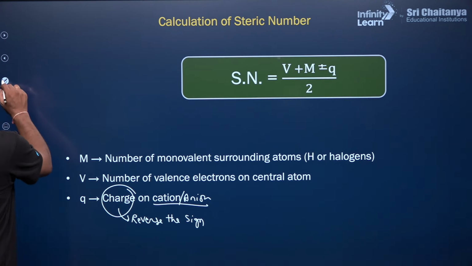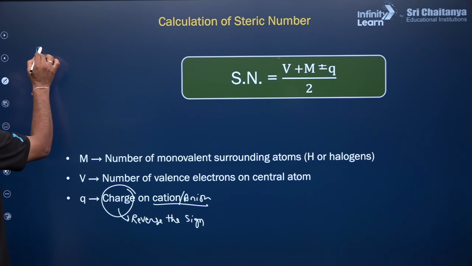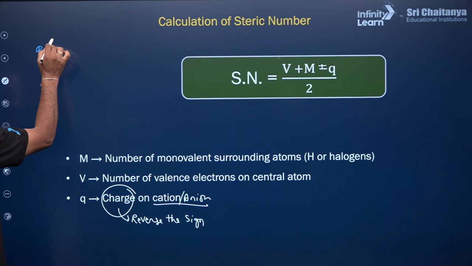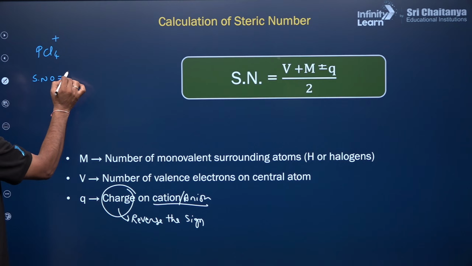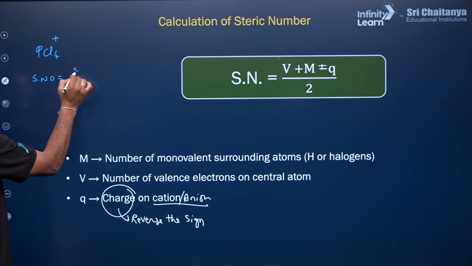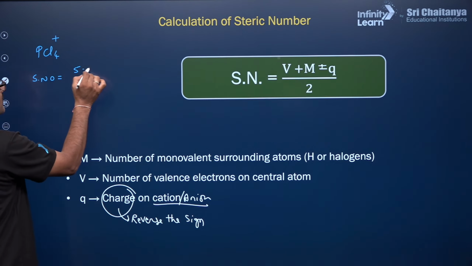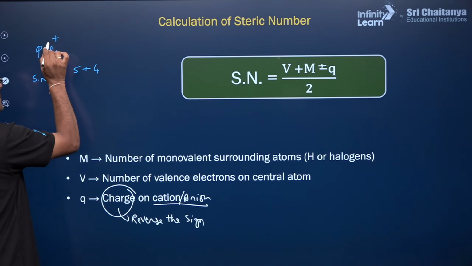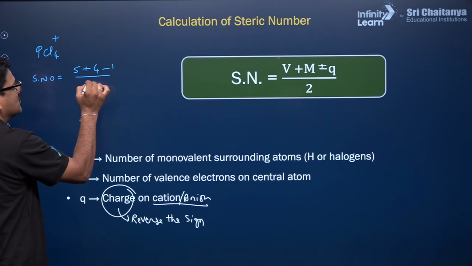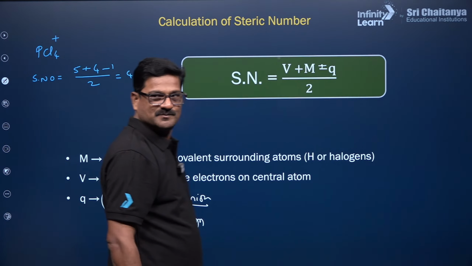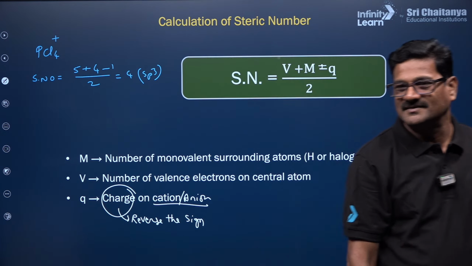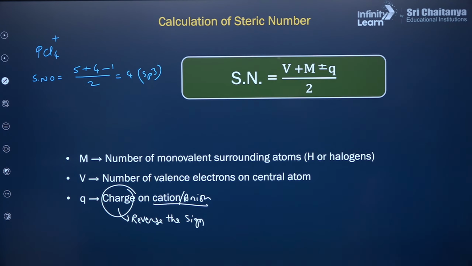You want to discuss the hybridization of PCl4 plus. So steric number is equal to, okay, valency of the phosphorus is 5 and number of monovalents attached is going to be 4, and it is plus 1, make it minus 1, by 2 is equal to 4. So it is going to be sp3. You got it? How to solve it? Dear students, you got it?